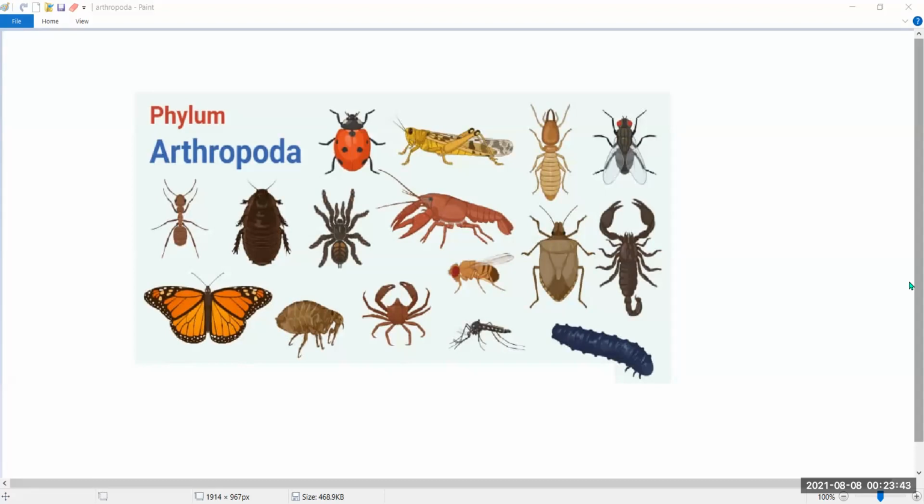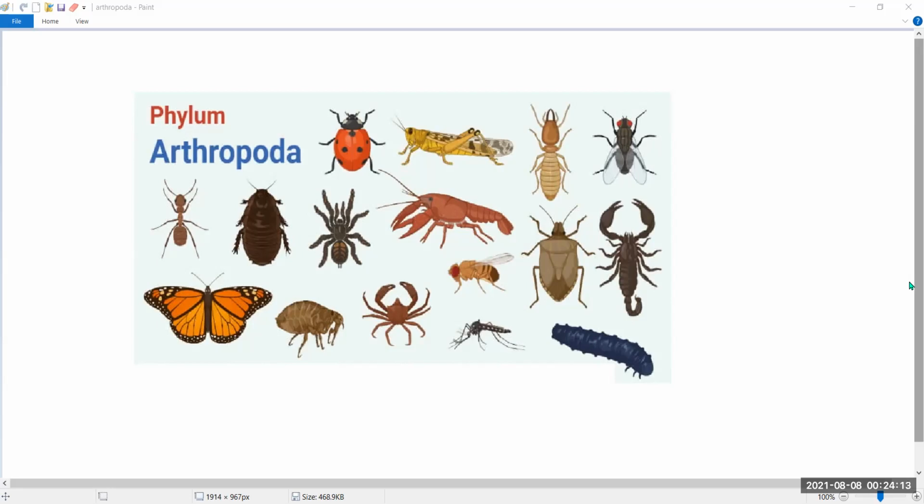Body is divided into head, thorax, and abdomen. It is covered by a tough covering of chitin. These animals have jointed legs. They may be terrestrial or aquatic, and their body is segmented and bilaterally symmetrical.